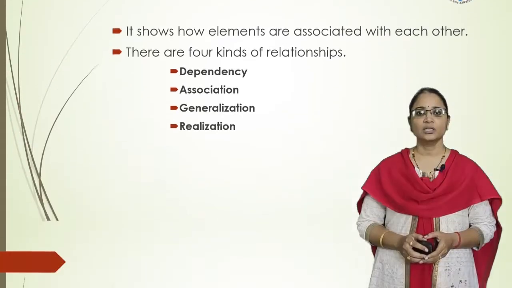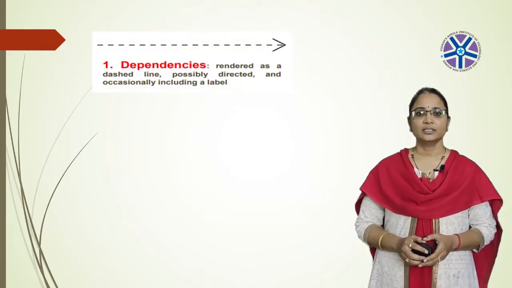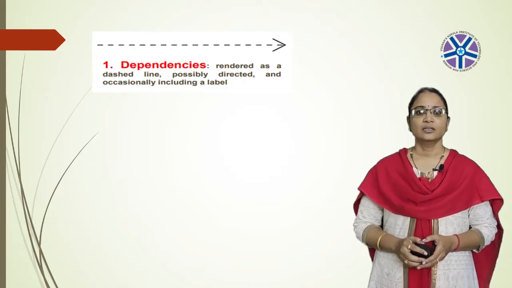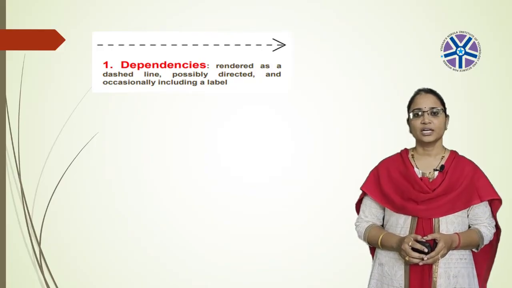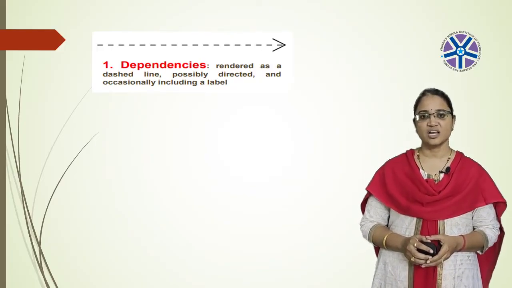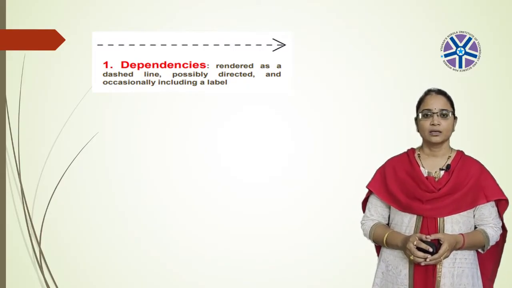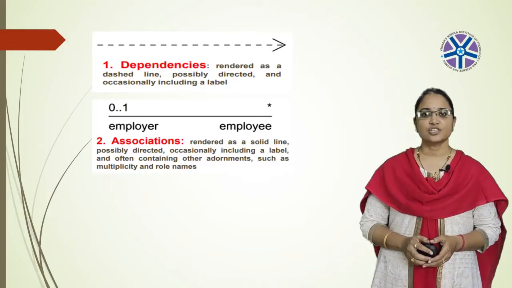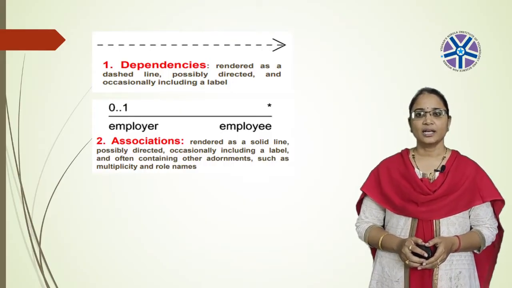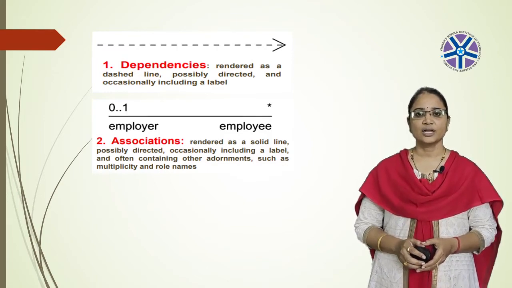And next, coming to the dependencies. The dependency is rendered as a dashed line, possibly directed, and occasionally including a label on it. It means a dashed line with an arrowhead. The dependency can be represented by using this dashed line with the arrowhead, and sometimes we can give a name on the dependency. And next, coming to the association. It is rendered as a solid line, possibly directed, occasionally including a label on it, and often it also contains adornments such as multiplicity and the role name.